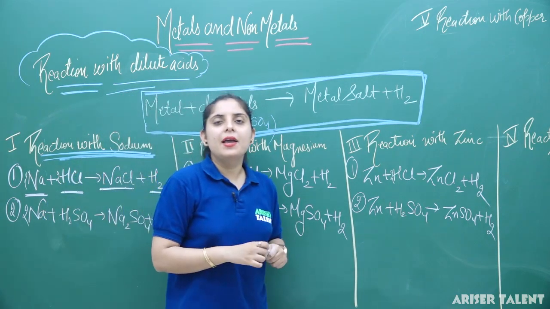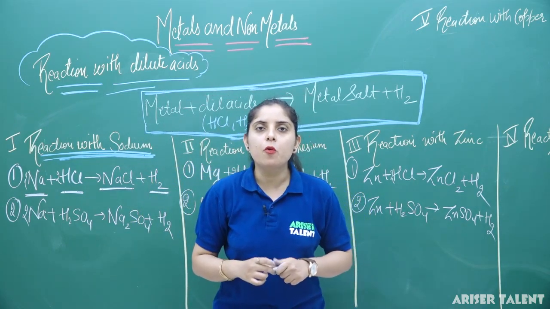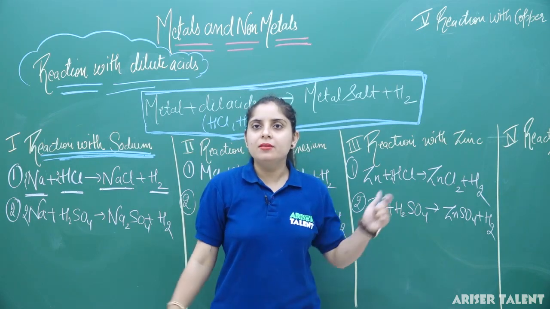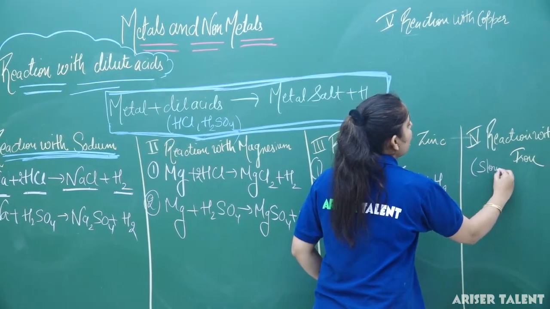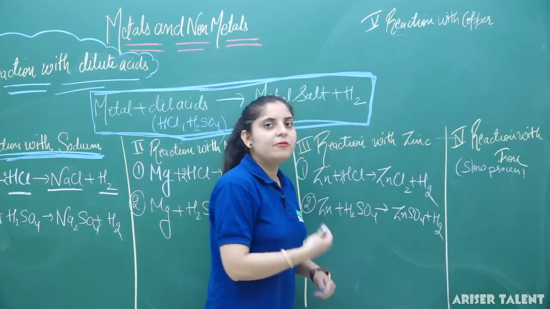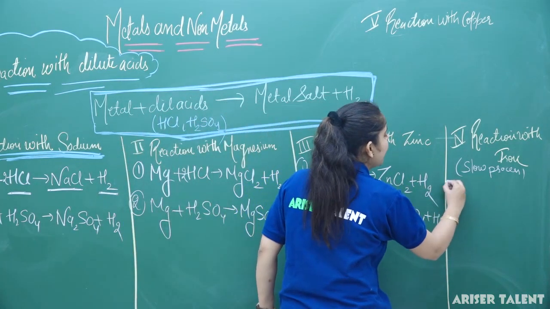Now moving to iron. Iron reacts with HCl and H2SO4. In this case, the reactivity is a bit low. It reacts slowly with these acids. So the reaction with iron will be a slow process. It is not going to react very rapidly.